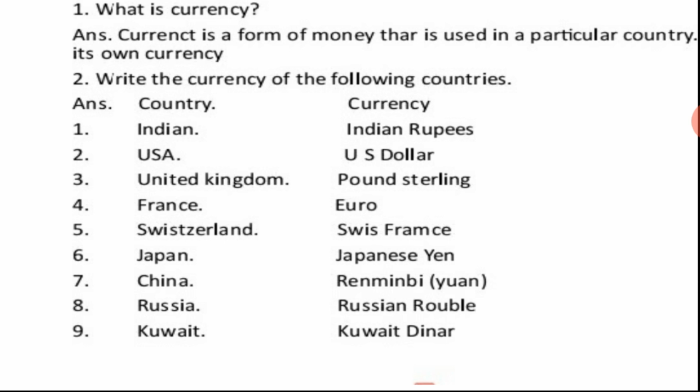So you have to listen to the video carefully and learn the names of the countries and their currencies. Do these two questions in your GK copy. Write the lesson name, Lesson 7, World Currencies. Then write down these two questions: what is currency, and write the currencies of the following countries. That you have to learn also. Every day after writing you have to learn your answers. Thank you.